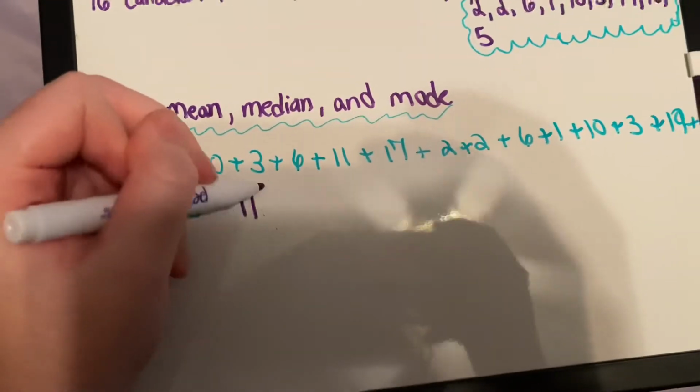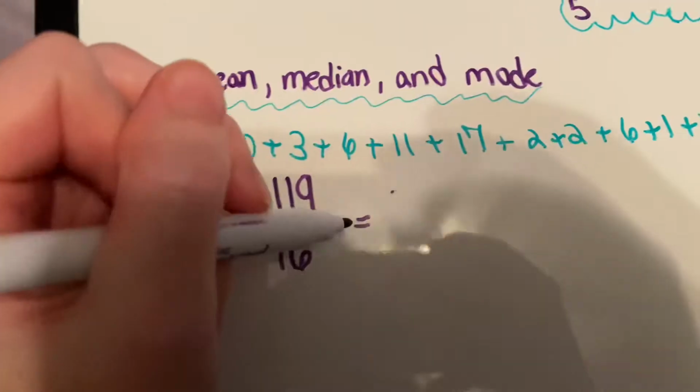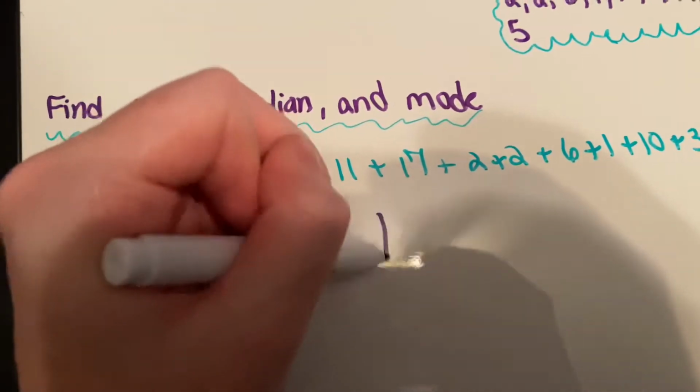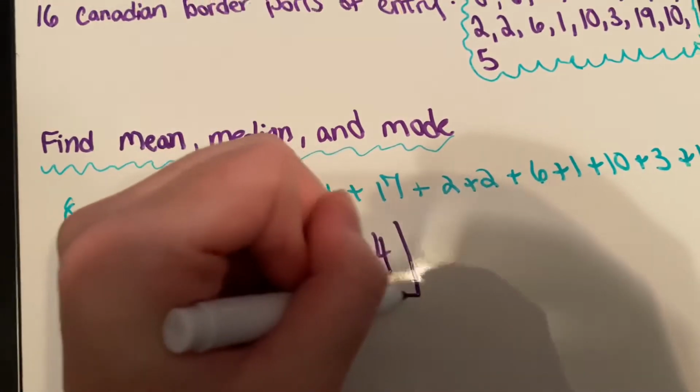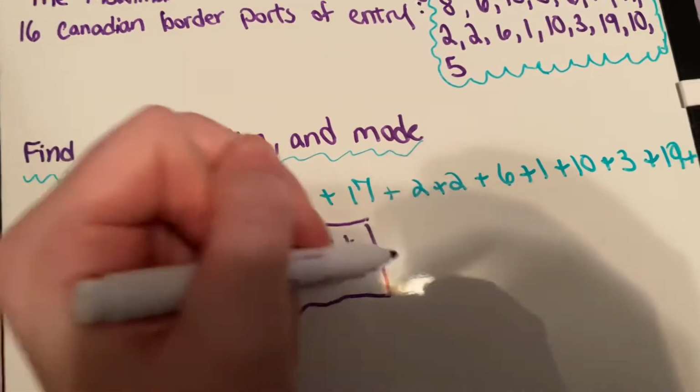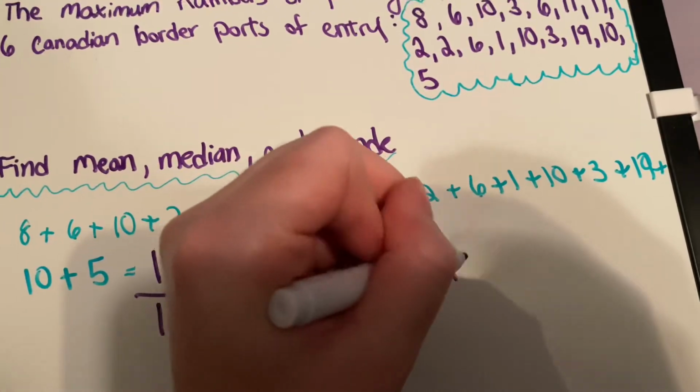After I added up all the numbers, I got 119. Next, I'm going to divide it by 16 because that's the amount of numbers that are in the data set. And the answer I got is 7.44 for the mean.